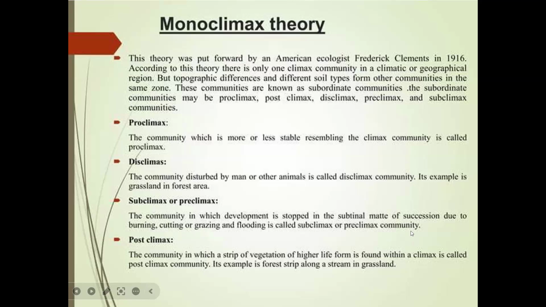Before the formation of the climax community, development is stopped at the subterminal stage only, due to forest fires, cutting or grazing, so the final stage is not formed.